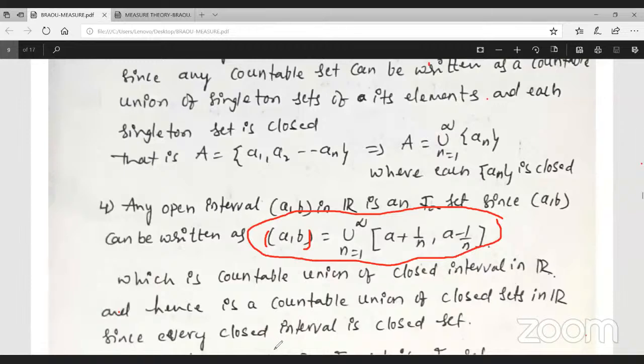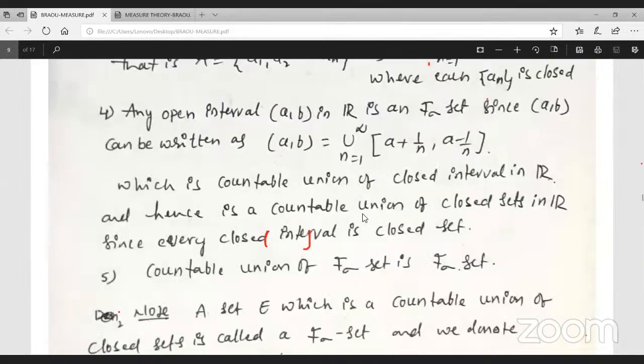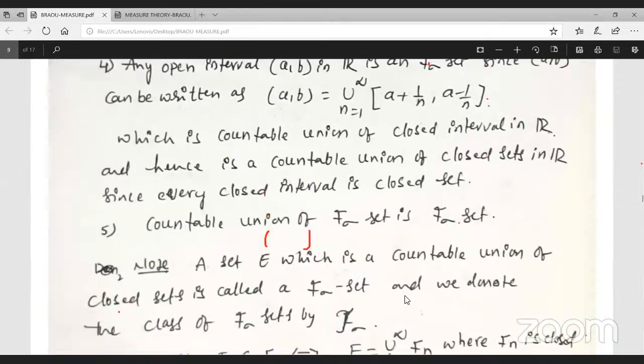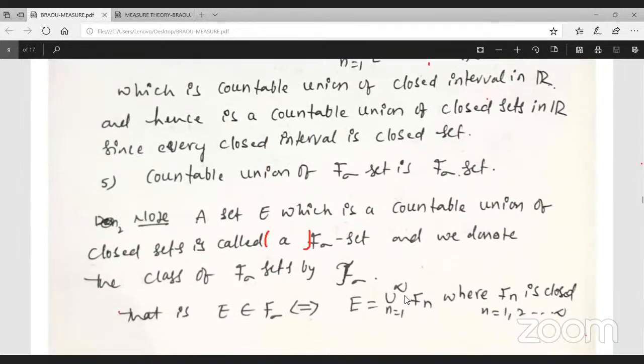Hence the countable union of closed sets in R, since every closed interval is a closed set. Okay, now a countable union is an F sigma set, the properties of F sigma sets only.